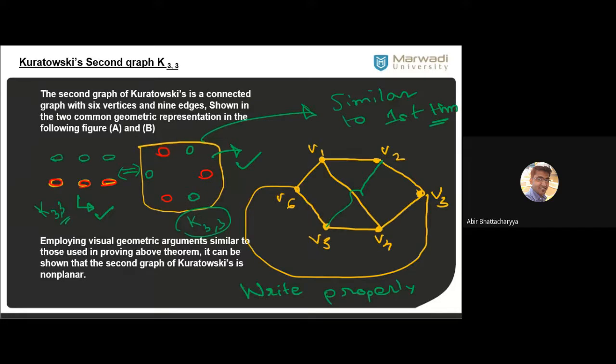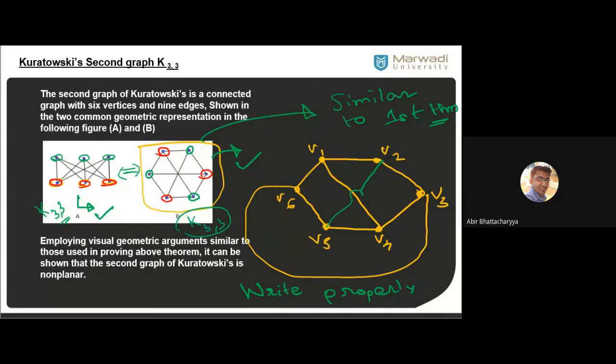So for K33, I told you how to do this. For K33, in a similar manner you have to do it. You have to write it. That is not my work. Writing is your work. I told you how to prove that. Now note it down, complete the writing and show me in lab. This is your homework. Okay, that's K33 is non-planar.